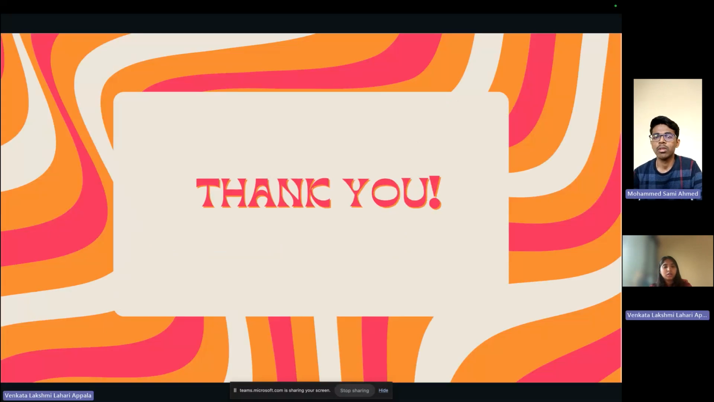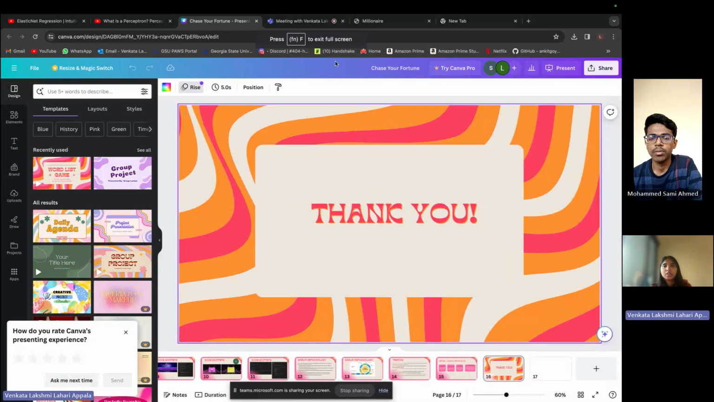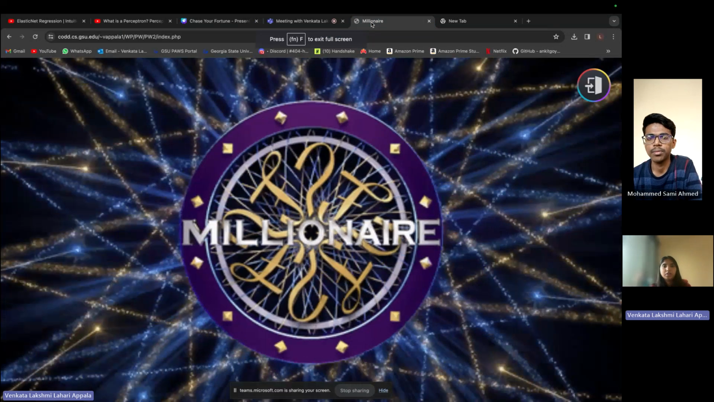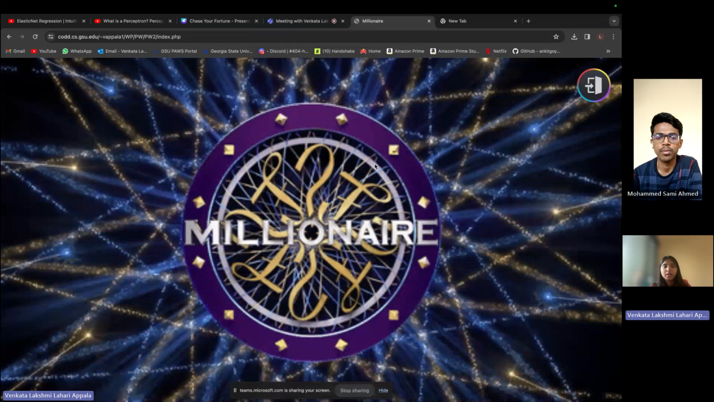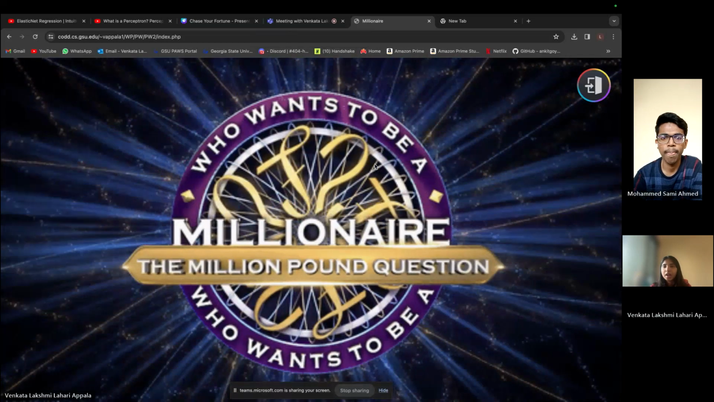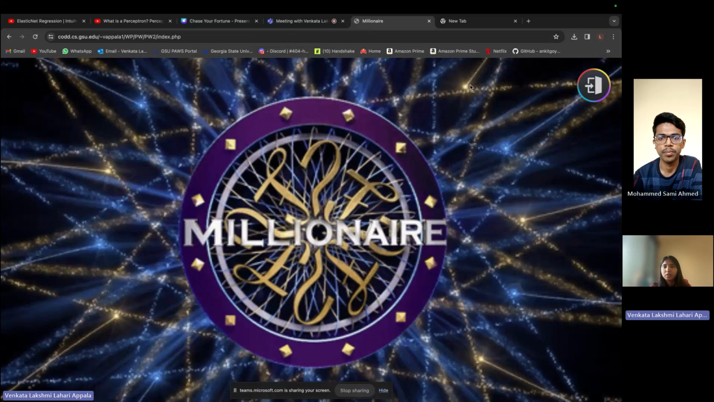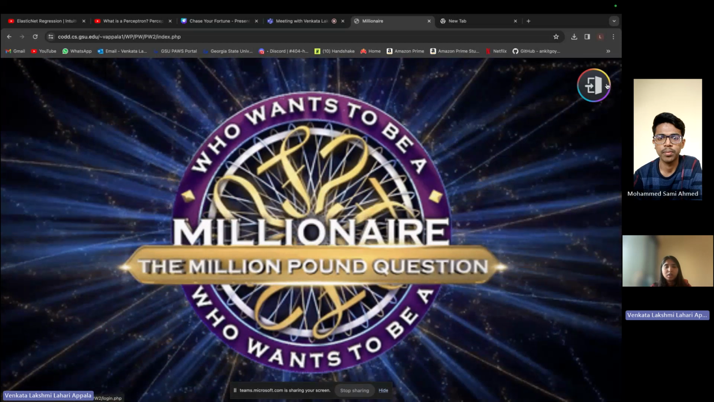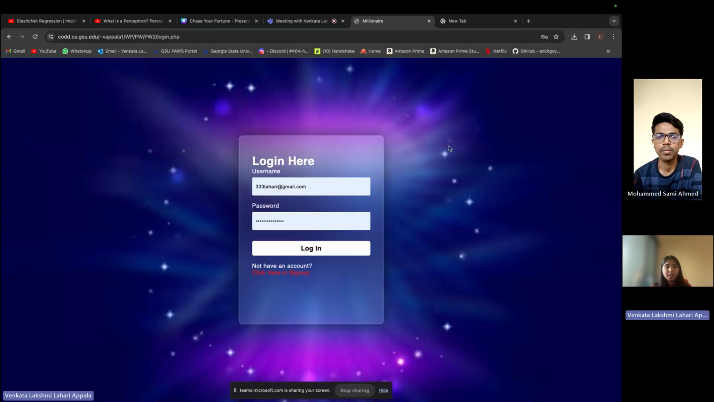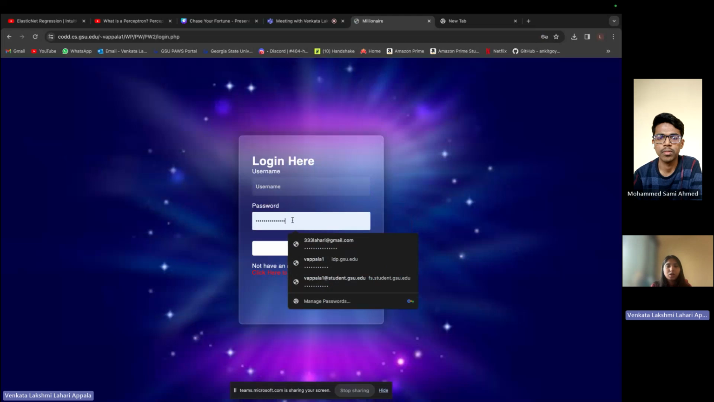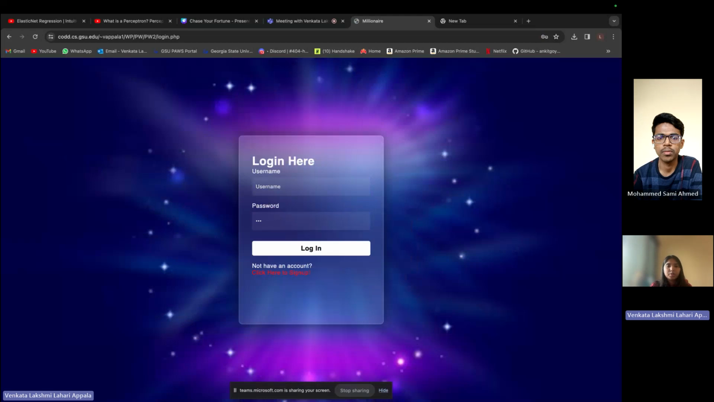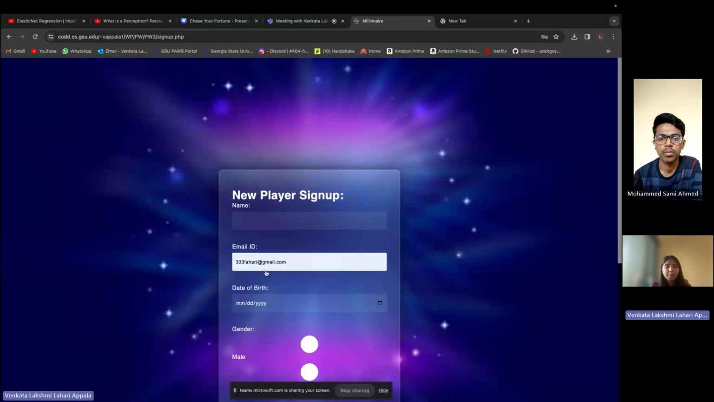So thank you. Now we are going to see the project demo. This is the first page which we see, the index.php, and this is the login button. When you click on this, you'll be redirected to login.php. Here you can log in, or if you don't have an account, you can sign up. First, let's click here to sign up.